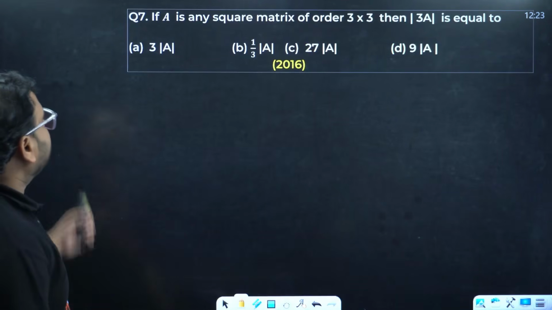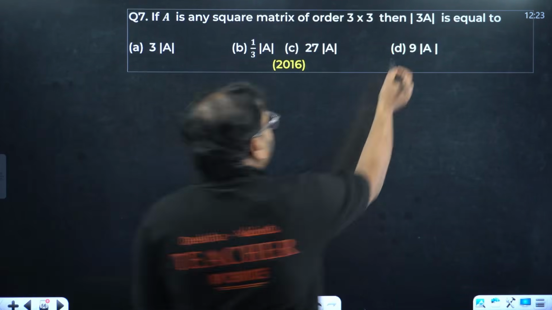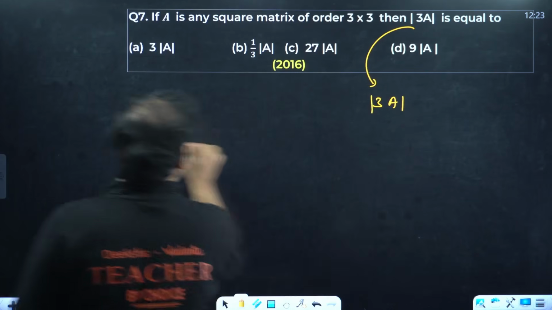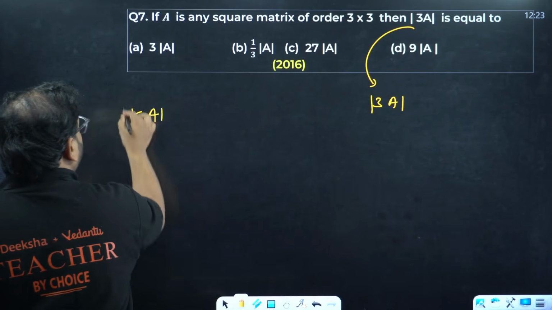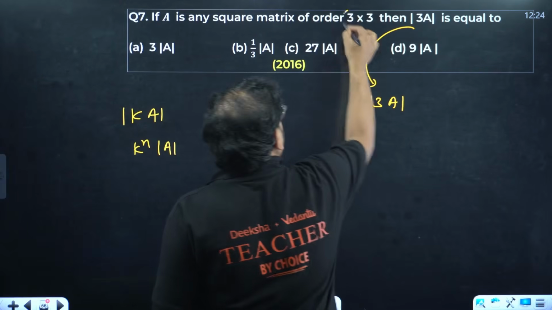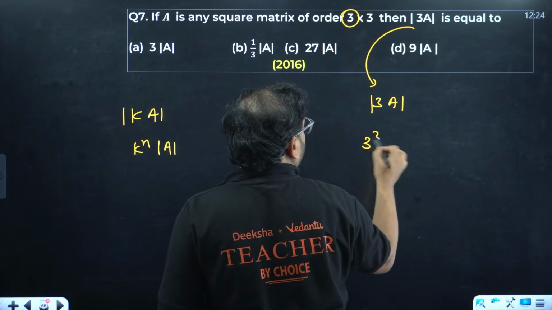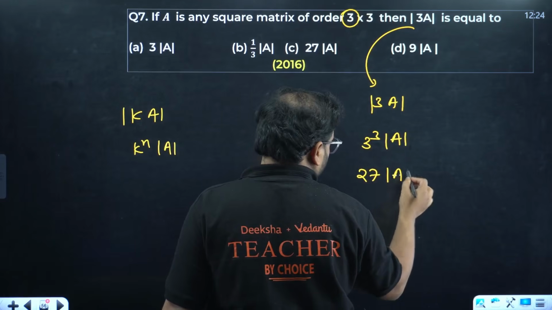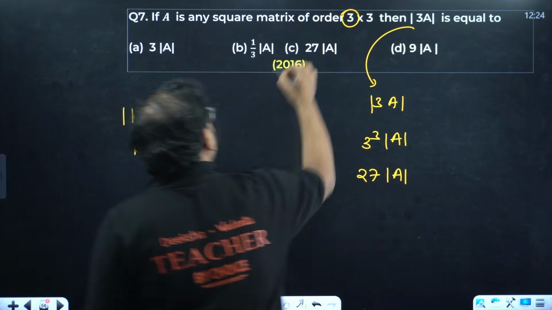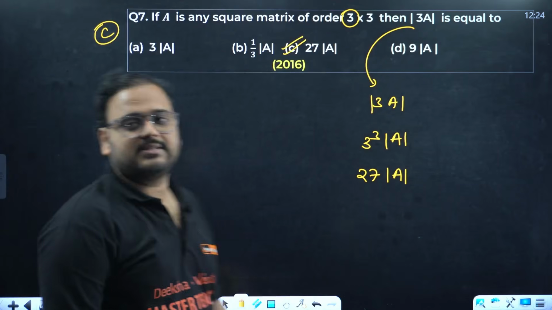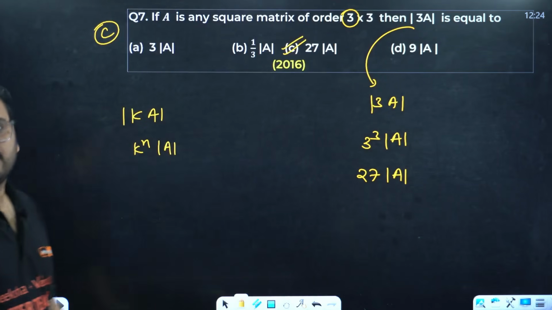A is a square matrix. We are looking to find the property of this. kA. Remember this property. kA determinant is what? k^n determinant of A. What is n over here? 3. It becomes 3 power 3 determinant of A. That's going to be 27 determinant of A. Option is C. Clear or not?